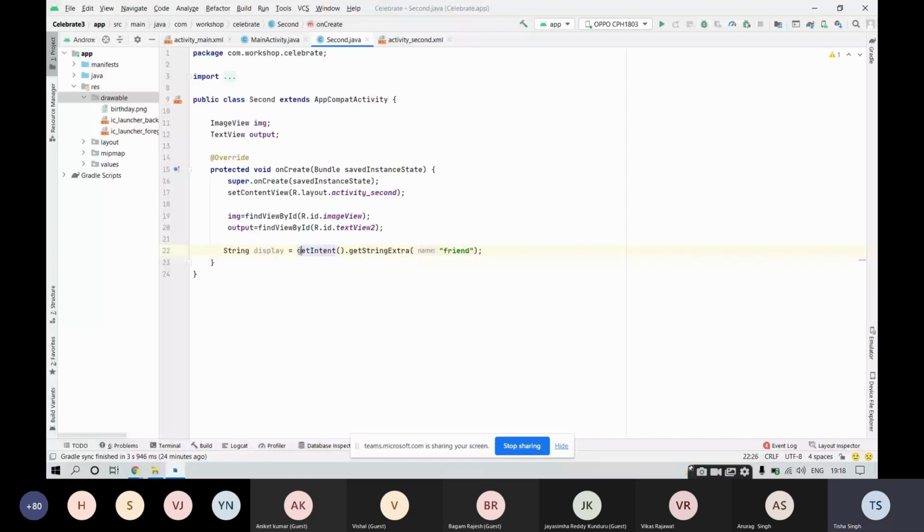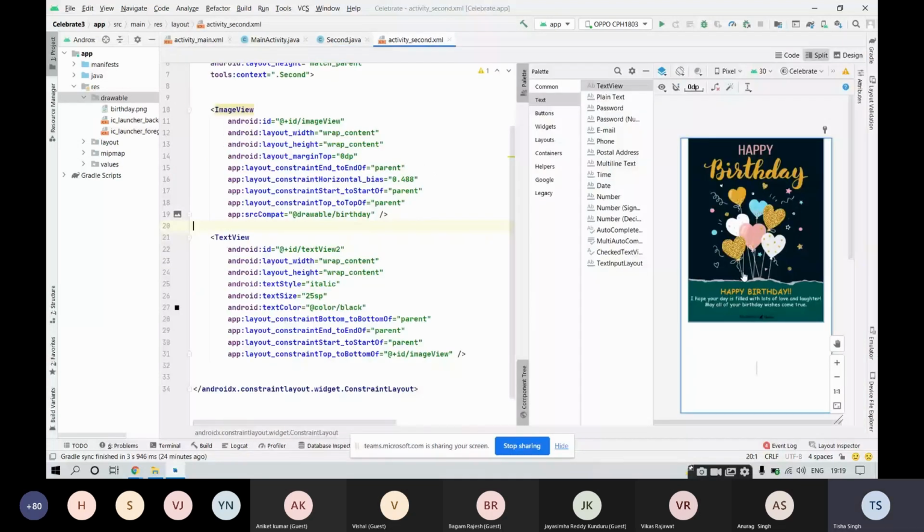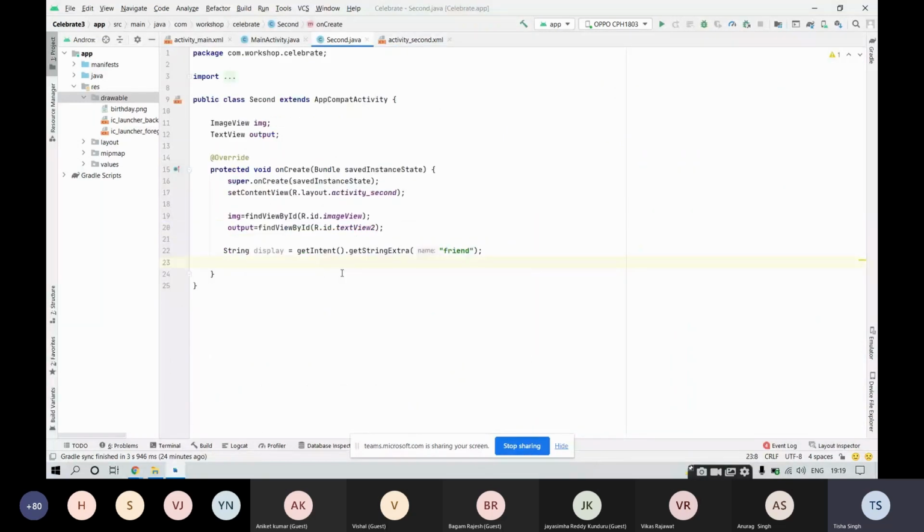After that, you need to display it, right? So you need to display it where? Go into this layout. In this layout, we do have this image view. Below this image view, we want to display the text over here, right? So in order to display the text, you need to make use of this text view variable that was output, then make use of this function setText.